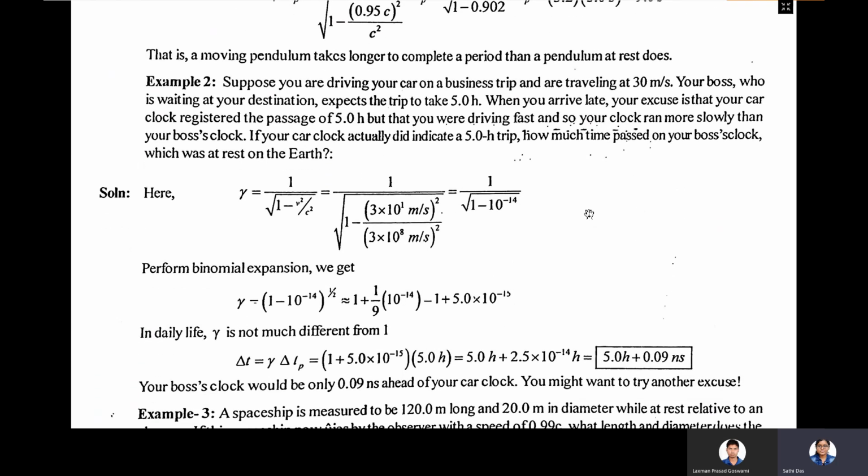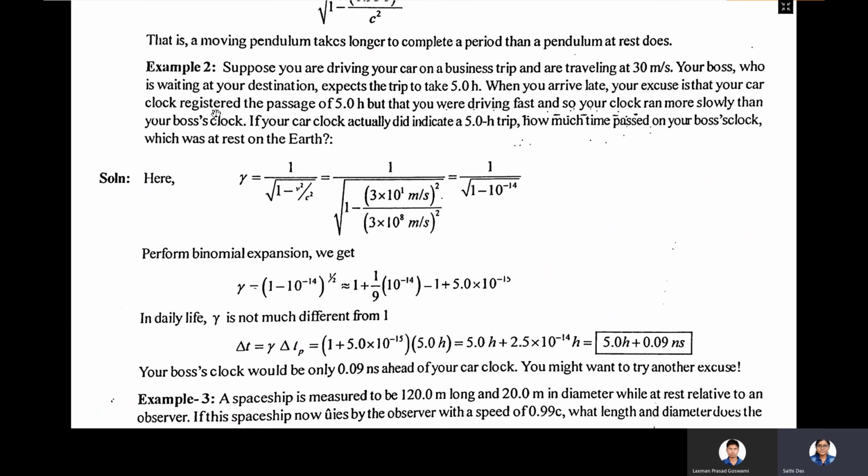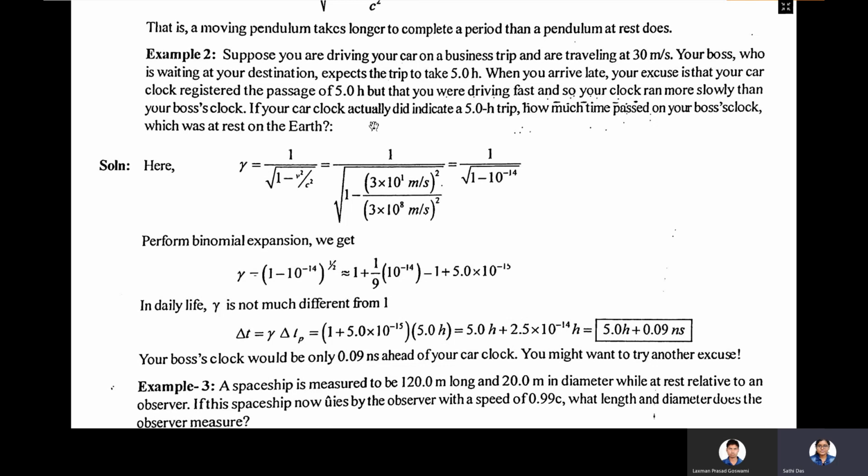Suppose you are driving your car on a business trip and are traveling at 30 meters per second. Your boss, who is waiting at your destination, expects the trip to take 5 hours. When you arrive late, your excuse is that your car clock registered the passage of 5 hours, but that you were driving, so your clock ran more slowly than your boss's clock. If your car clock actually did indicate a 5-hour trip, how much time passed on your boss's clock, which was at rest on the earth?